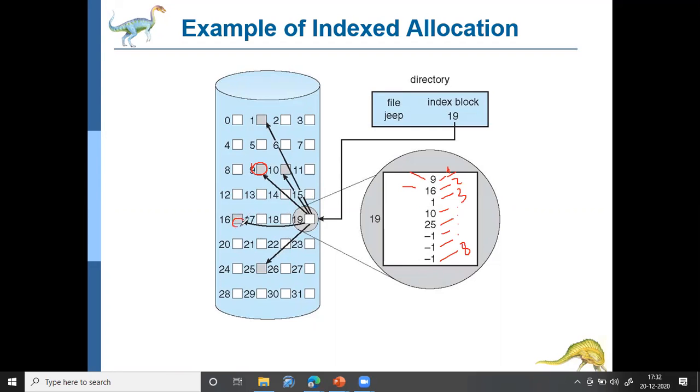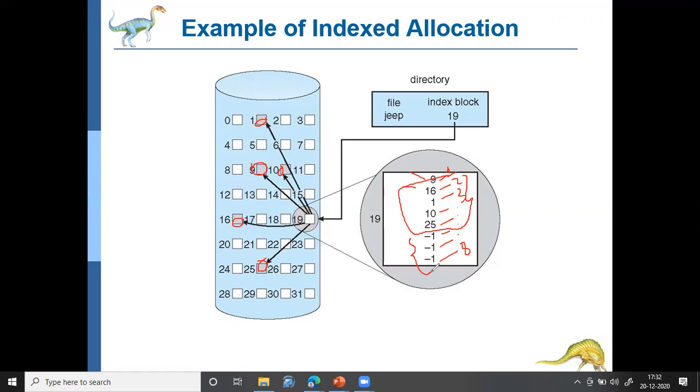Yeah, it is here. Okay, and the third pointer is pointing to the first block, which is here, and the fourth pointer is pointing to the 10th block, which is here, and the fifth pointer is pointing to the 25th block. So this particular file is using only 5 blocks. It is not using all the 8 blocks. So the remaining 3 are represented as -1. Okay, so this is how indexed allocation works.